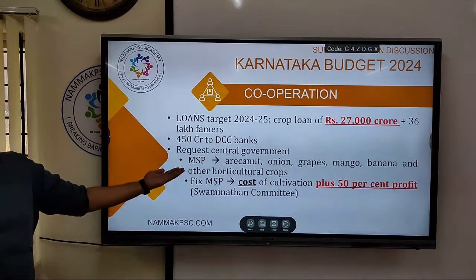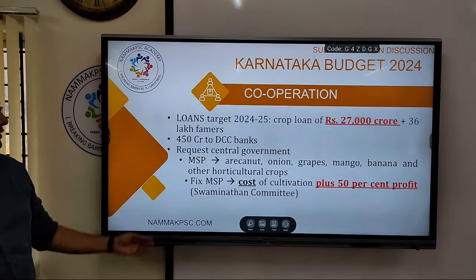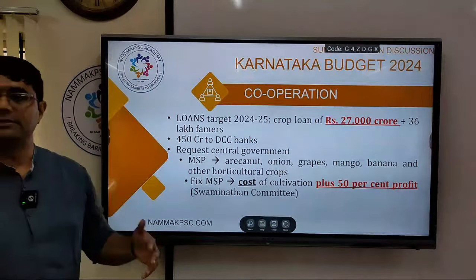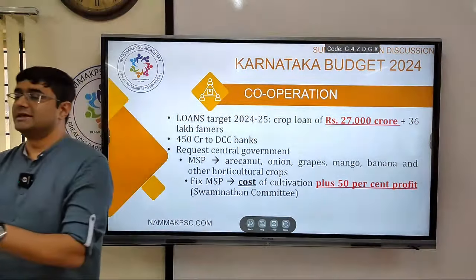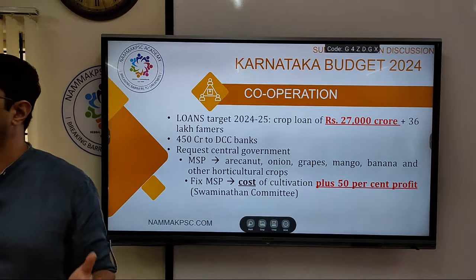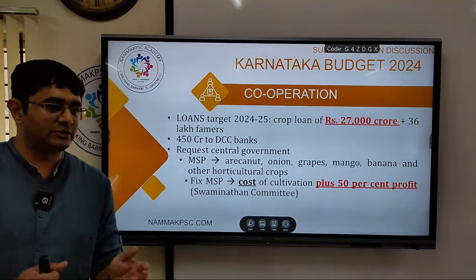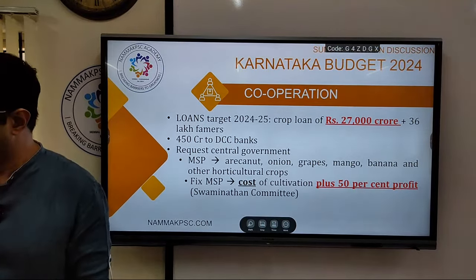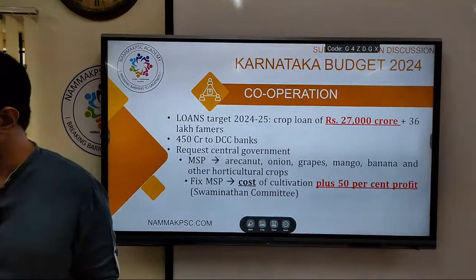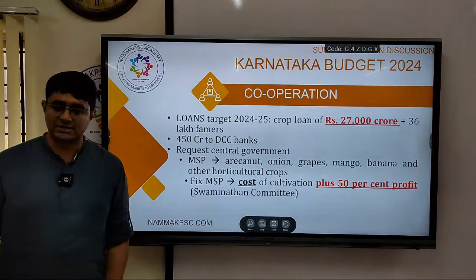So you all are aware of MSP, minimum support price, right? Currently the MSP has a certain formula. Now there is a demand, you all might be reading in the news about the farmers' protest that is happening in Delhi. One of the issues with respect to the farm protest is to change the formula through which this MSP is calculated. They are demanding that this shall be changed as per the Swaminathan committee.